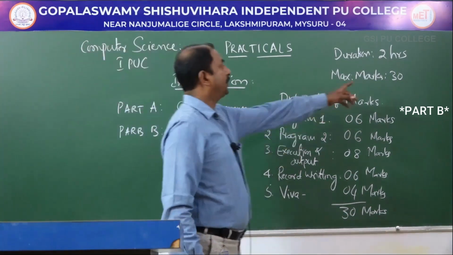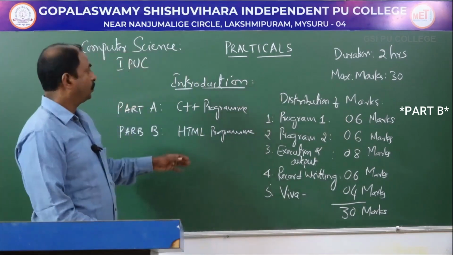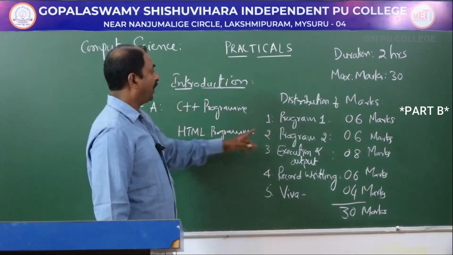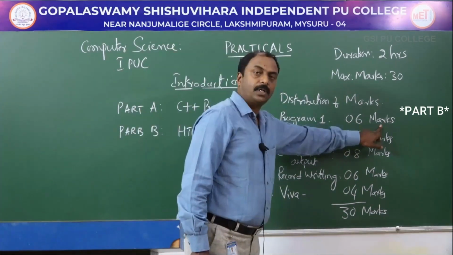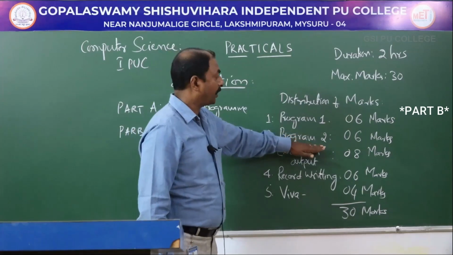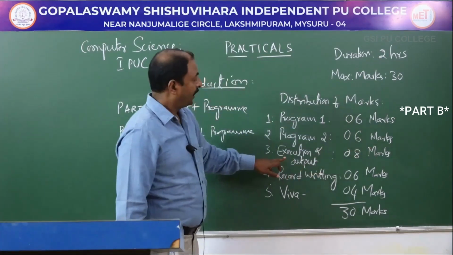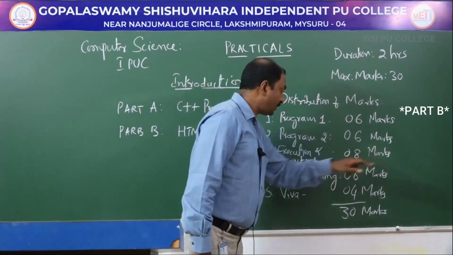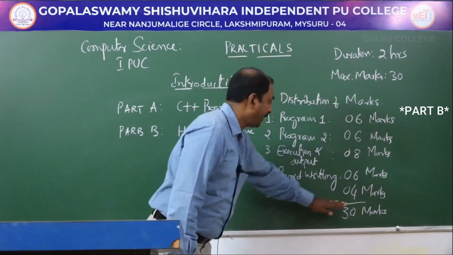As I told you, the student has to write both the programs in the final examination. For writing one program from part A, it carries 6 marks, and writing the second program from part B, 6 marks. Execution and output together have 8 marks, record writing 6 marks, and Viva is 4 marks.